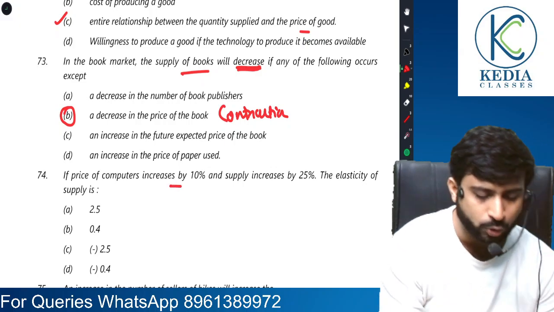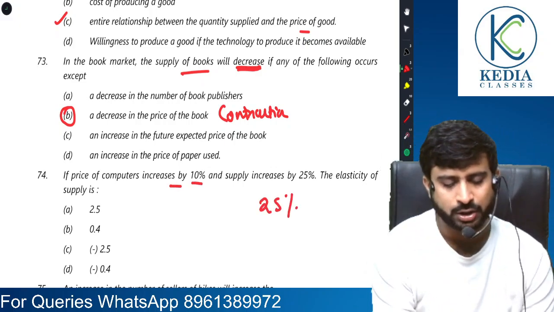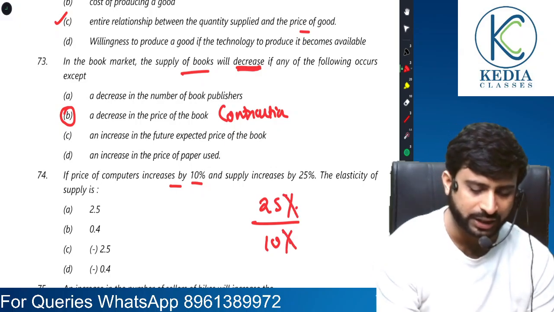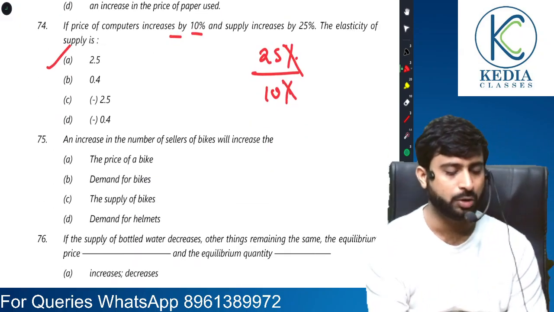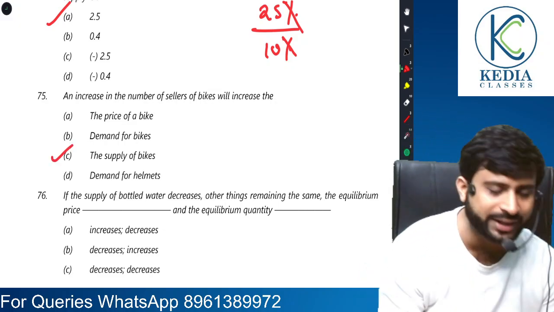If price of computer increases by 10%, supply increases by 25%. So 25% by 10%, that is 2.5. Moving on. An increase in number of sellers of bikes will increase the supply of bikes naturally.